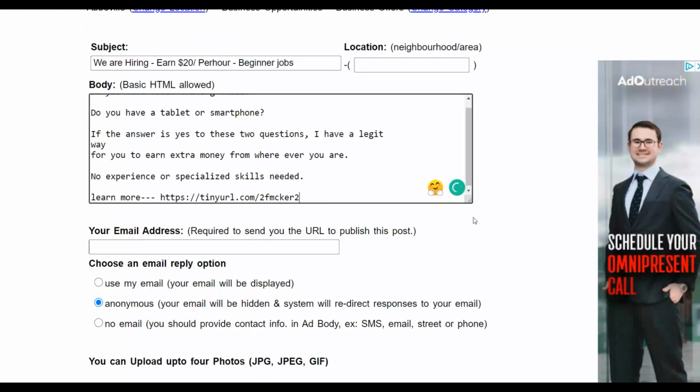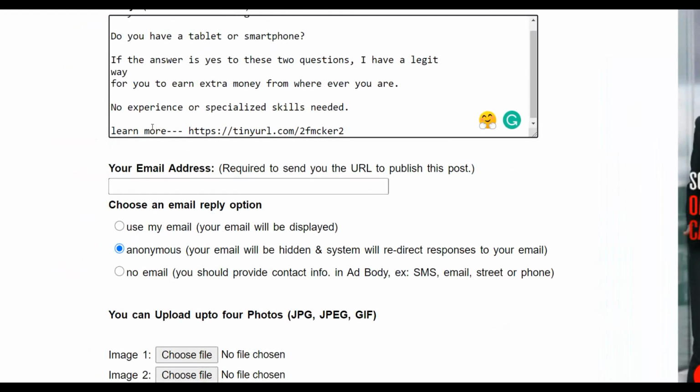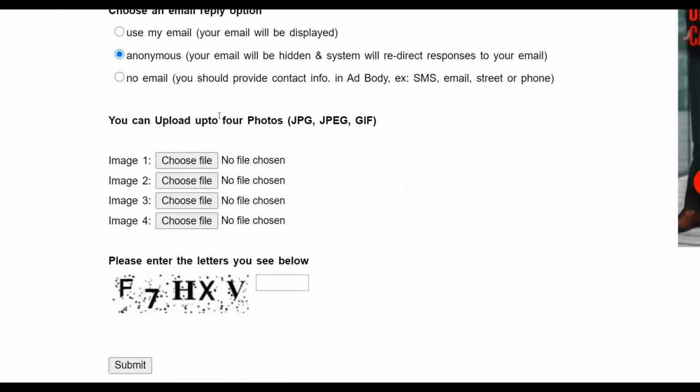And what you can do from here is input your real email address, because they're going to send you a link inside your email to click to activate this ad on this website. So make sure to input your real email address right here. You can just create a new email address and use it for this method. So let me just input a random email address for this example, but you're going to input your own real email address from here. And next you can input, for example, different images.